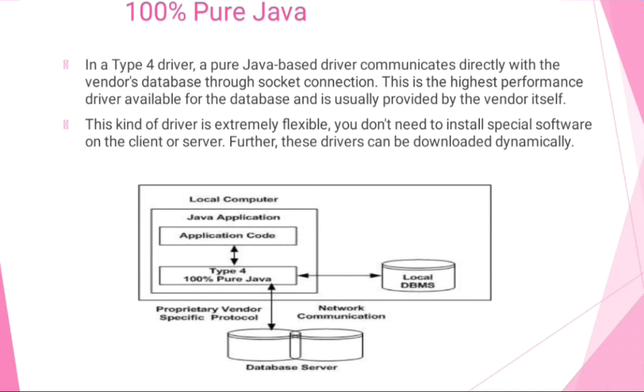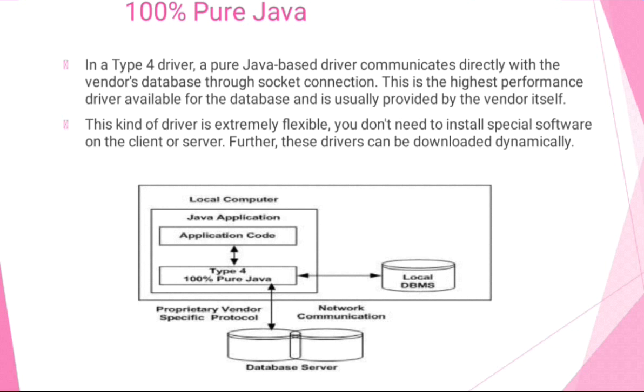Okay. Next one is the type 4 driver, pure Java. In the type 4 driver, a pure Java-based driver communicates directly with the vendor database through socket communication. This is the highest performance driver available for the database and is usually provided by the vendor itself. This kind of driver is extremely flexible.